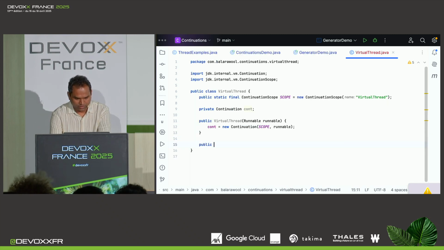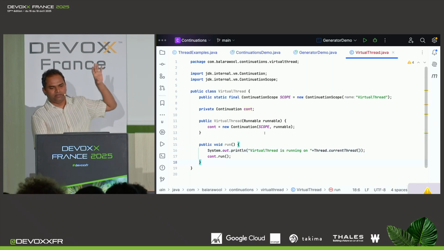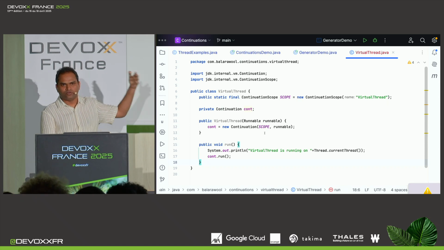So let's add a method public void run, which would simply run the continuation. And let's add a System.out so we can see what is going on. Let's say it says this virtual thread is running on, and then it shows which platform thread it is running on. So that's it. This is actually the complete implementation of virtual thread. This is all you need.